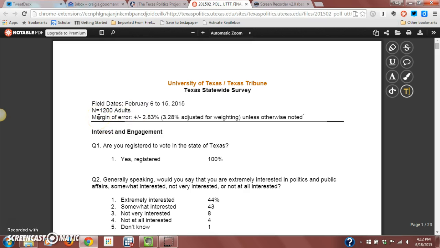The next thing that you want to pay attention to is right here, the margin of error. And right here is what's called the plus or minus. And without getting into the specifics, you see that the plus or minus is 2.83%. So this again gives you a range of possible values for the responses in the survey.